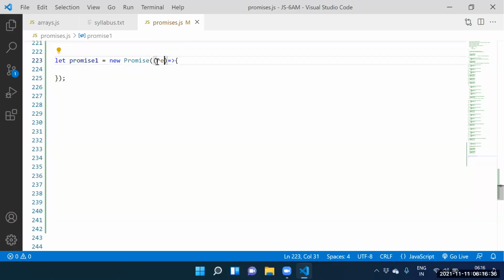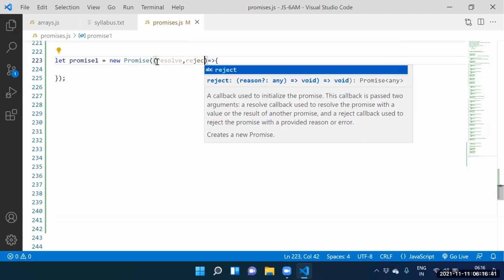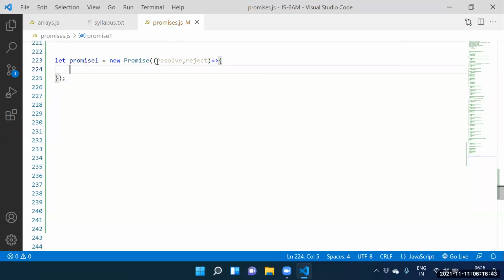Guys, for the arrow function, what do you want to supply? Resolve comma reject. Here itself, resolve of we need to specify hello. Guys, the promise is ready now. After making this promise ready, we need to consume this promise now.